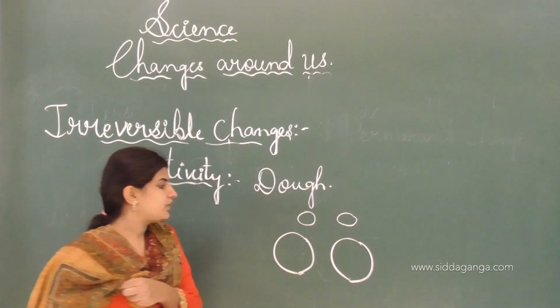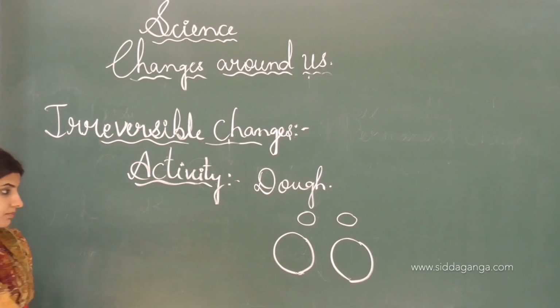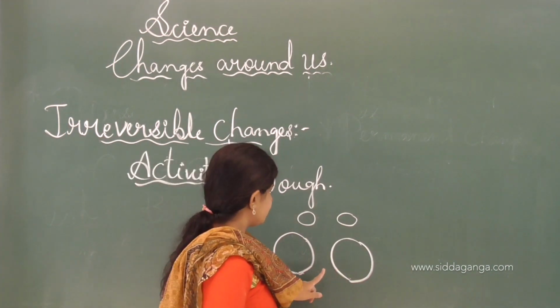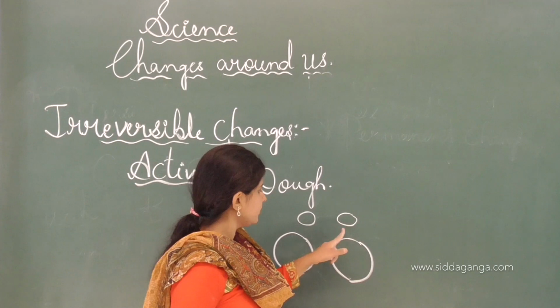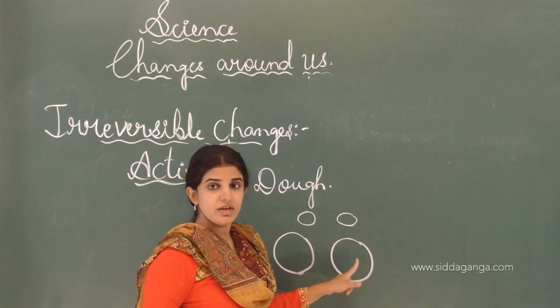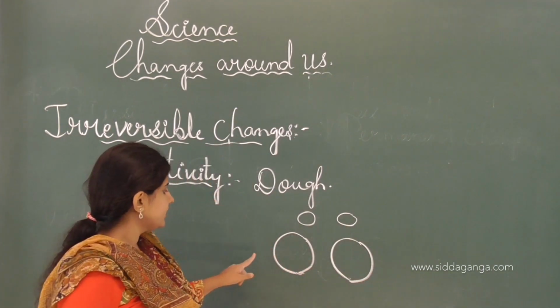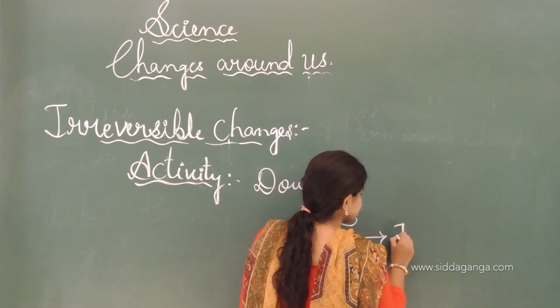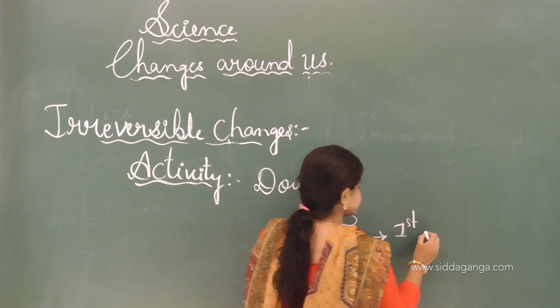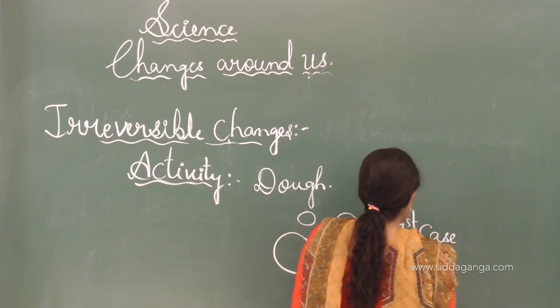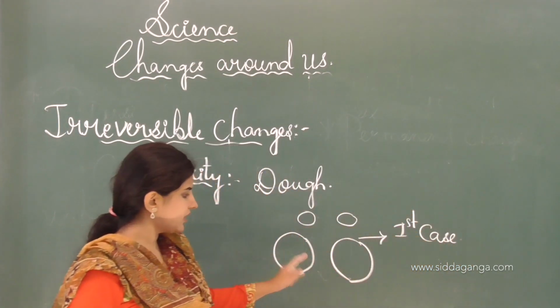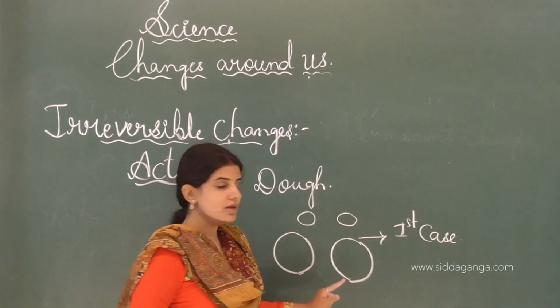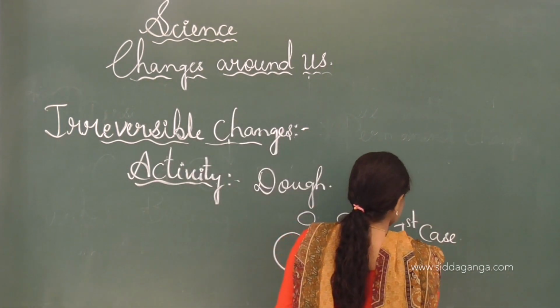Like this, you can roll it using the roller, so that the ball of dough becomes a circular chapati. In the first case, you keep this chapati aside for a few hours.